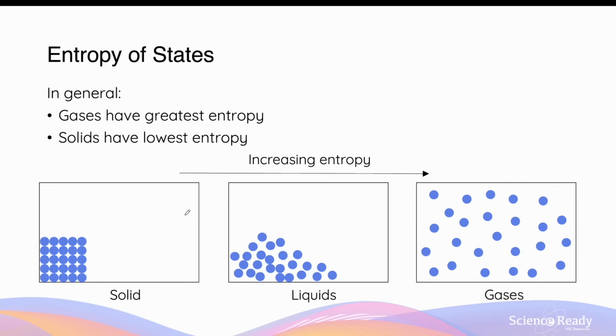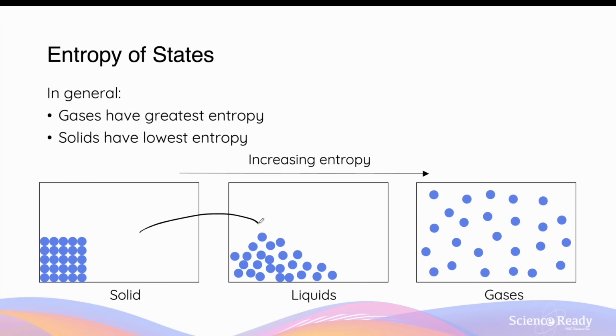As I mentioned in the beginning, entropy of a system is affected by the state of matter of the substances that occupy that particular system. Solids have the lowest entropy, whereas gases have the highest entropy. And this is all to do with the molecular motion. In solids, the particles, atoms, and molecules are more compact. They are brought together by intermolecular forces, therefore their motion is more restricted. So their position is more predictable, and therefore we say they have a low disorder or low entropy.